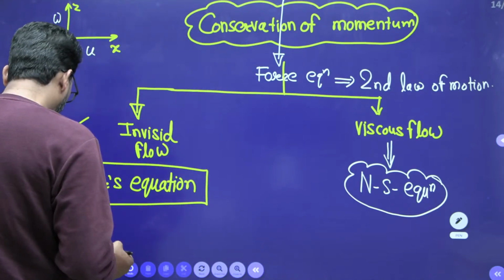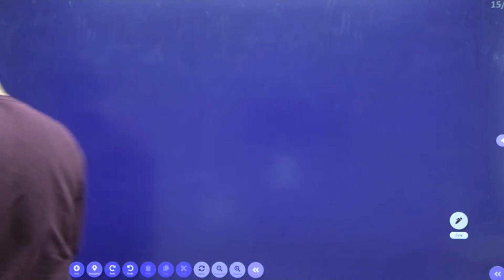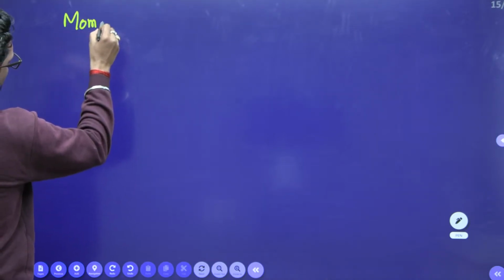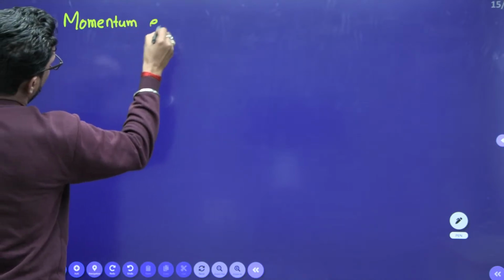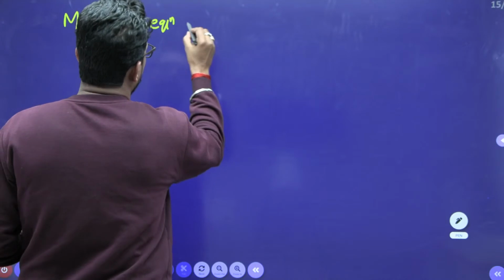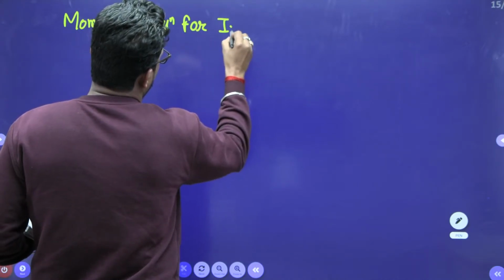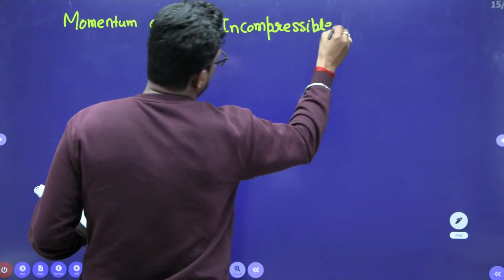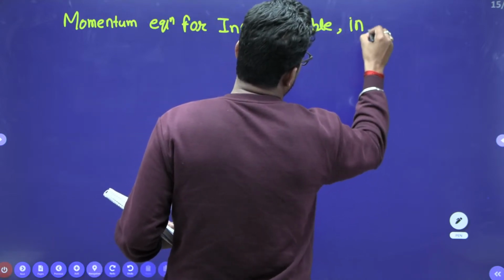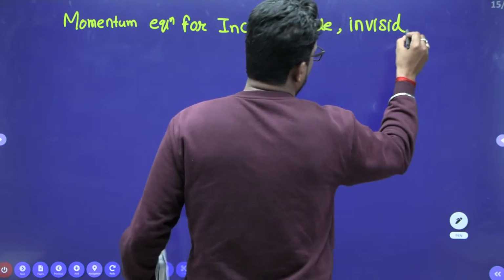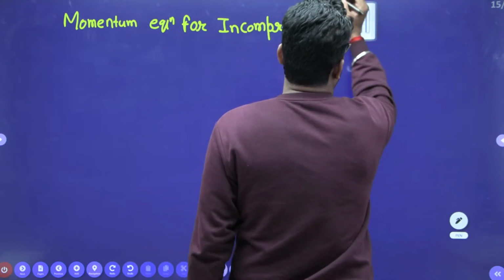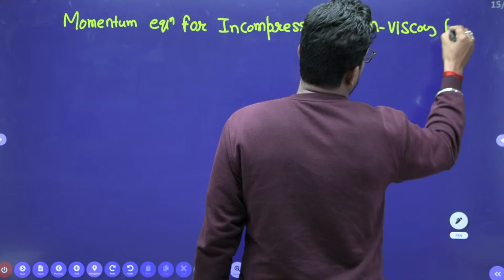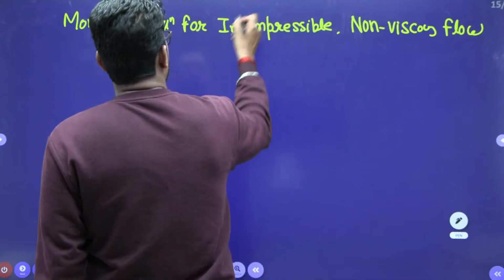Euler's equation. So what is the Euler's equation? This is your momentum equation for incompressible, inviscid, non-viscous flow. That is Euler's equation.